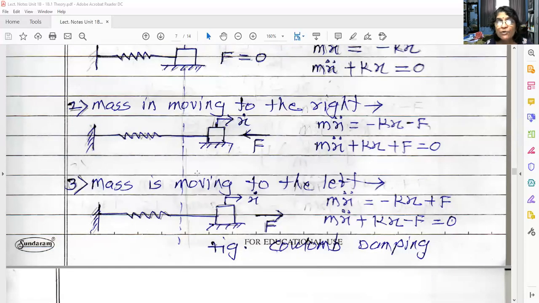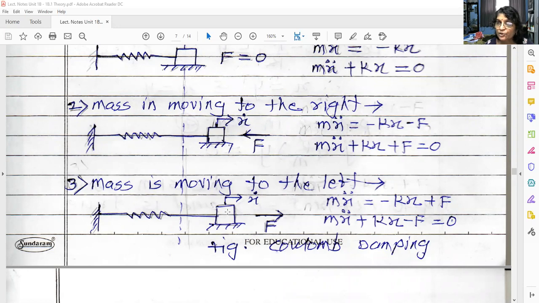Now consider the third case. Mass is moving to the left. See, already mass is on the right hand side. This is your equilibrium position. Mass has displaced towards right. Say it has reached the extreme right position, and then it has started its return journey. So it is moving towards left now.